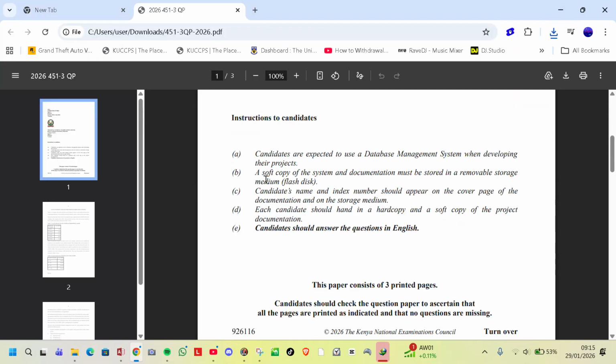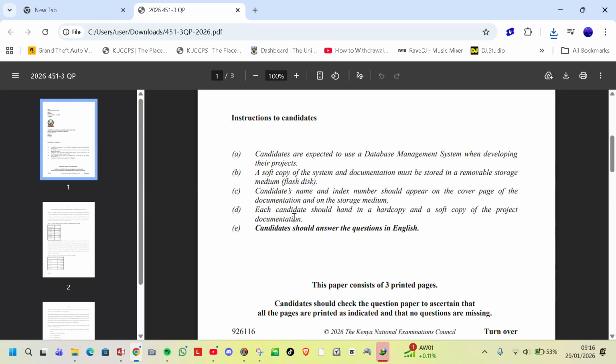Instruction B. A soft copy of the system and documentation must be stored in a removable storage medium, i.e. a flash disk. A soft copy is a copy that is intangible, you can't touch it. So that includes the Word document and the database.